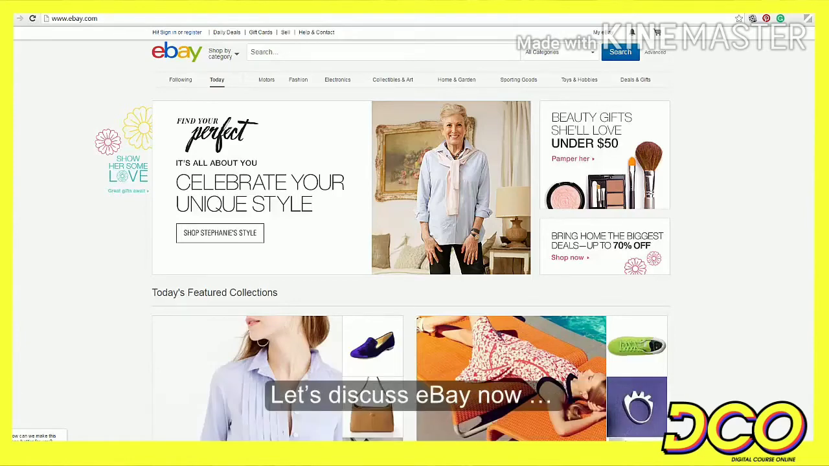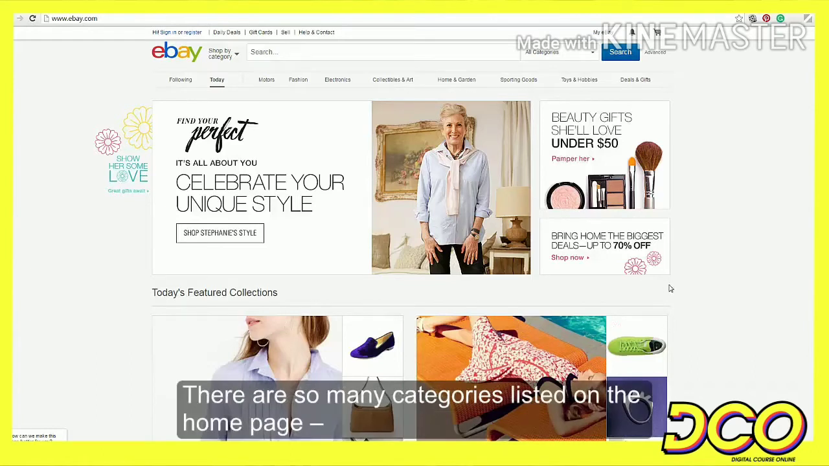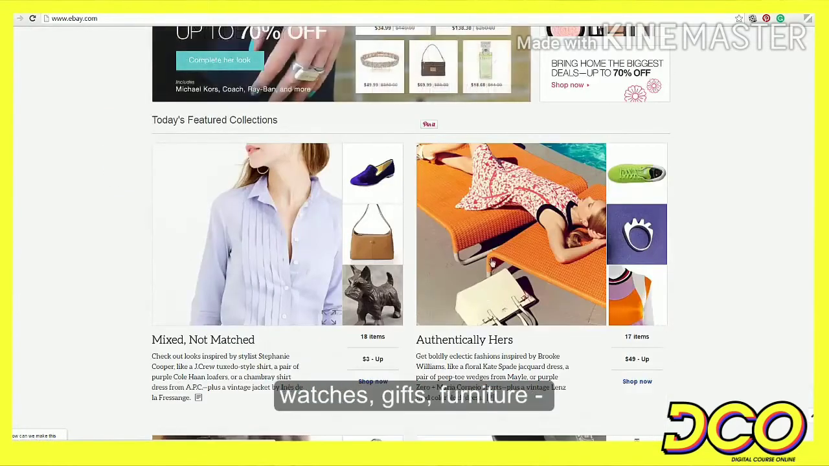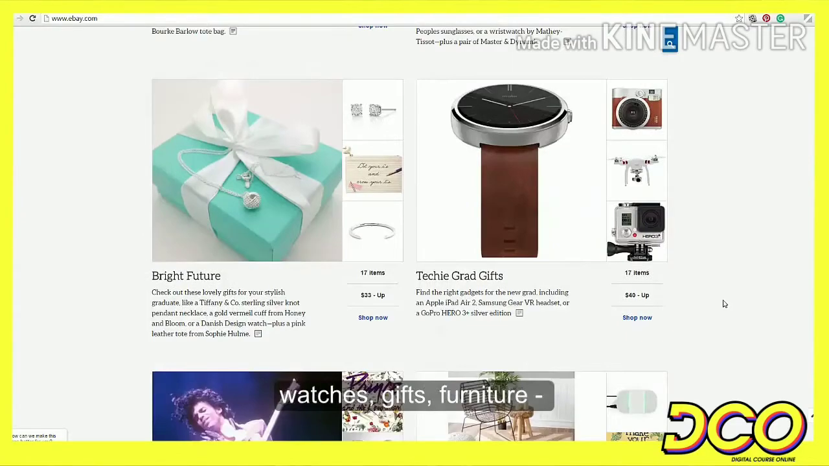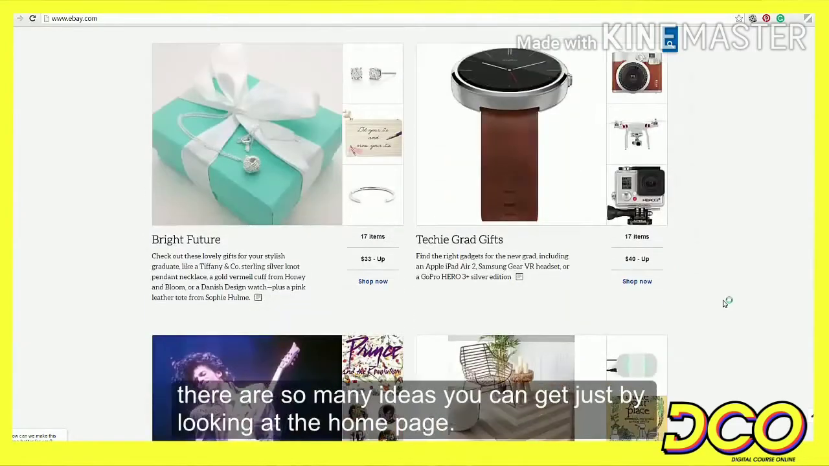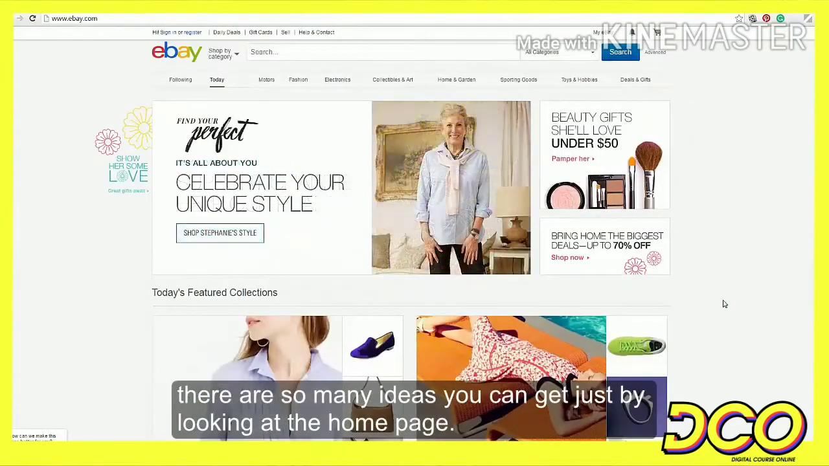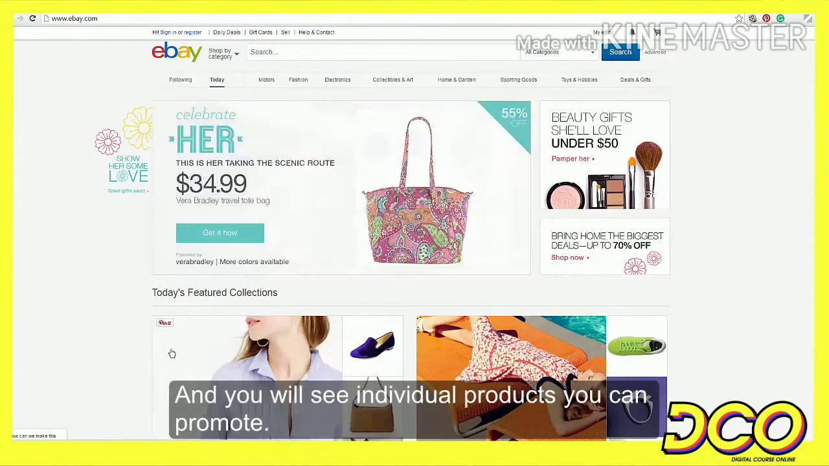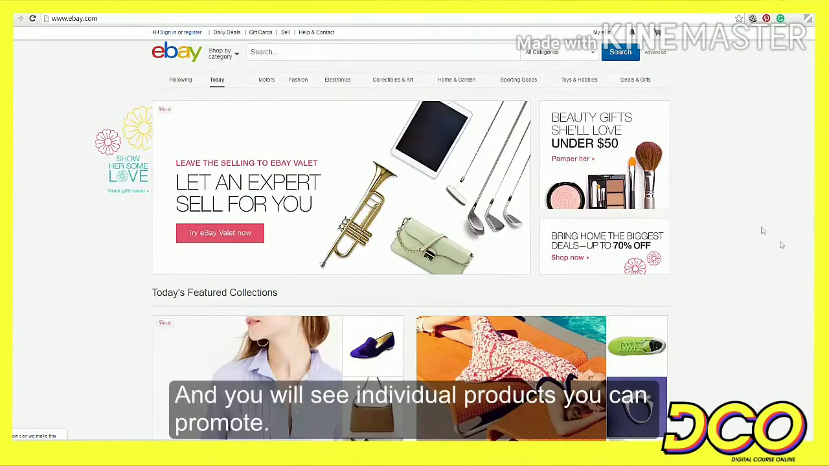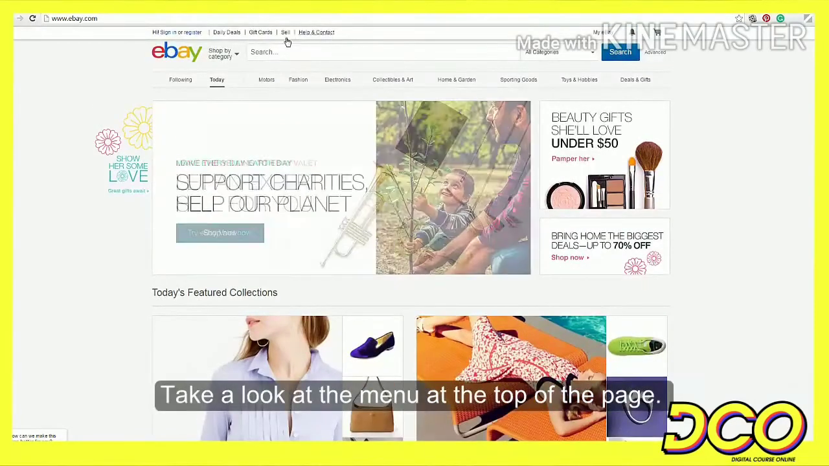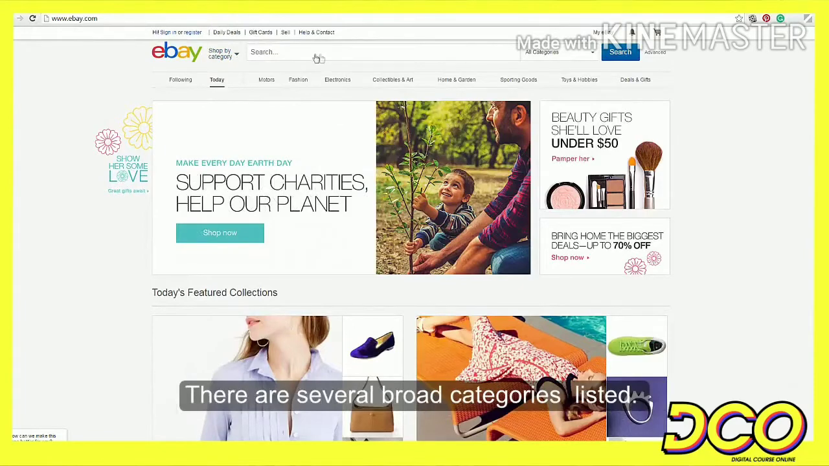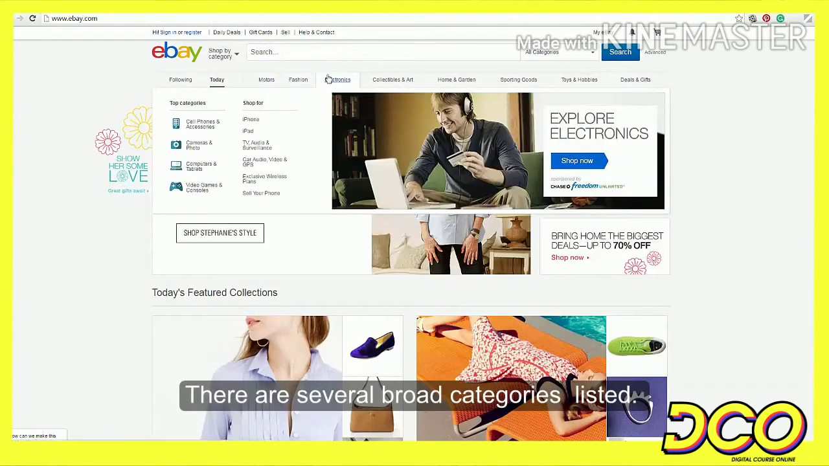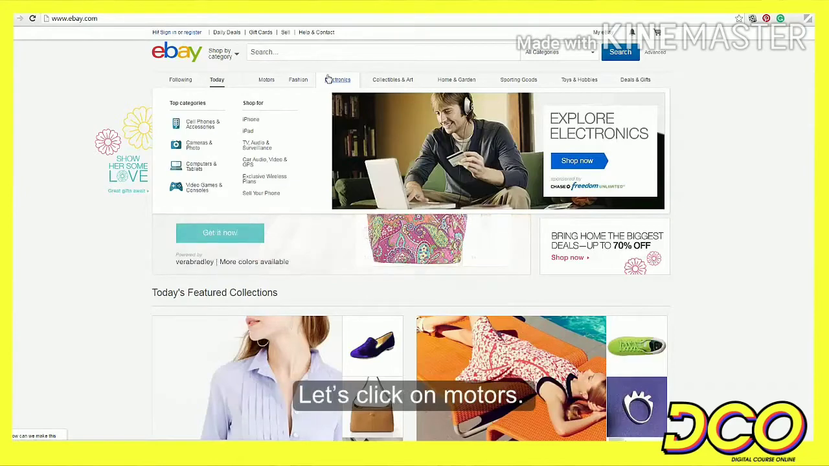Let's discuss eBay now. There are so many categories listed on the home page. You see makeup sets here, fashion, shoes, handbags, watches, gifts, furniture. There are so many ideas you can get just by looking at the home page. Clicking on any of these will take you deeper into the category and you will see individual products you can promote. Take a look at the menu at the top of the page. There are several broad categories listed. Click on any one to dig deeper.